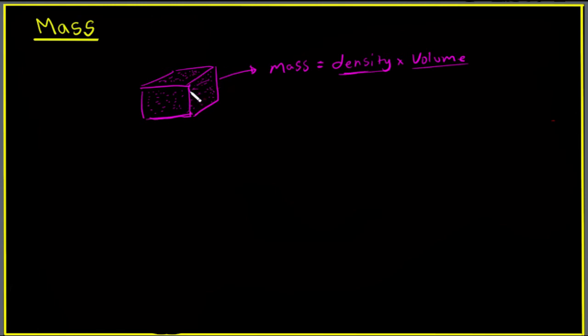The greater the three-dimensional space this block occupies, the more matter is going to be present there, and the greater the mass will be. And similarly, the greater the density, the closer the particles are, the more matter is going to be present inside this block, and the greater the mass will be, right? So mass is just an innate property of something, which is given by the product of density and volume, and it is basically the measure of the amount of matter present in something. So this could be the simplest way to understand what mass is.